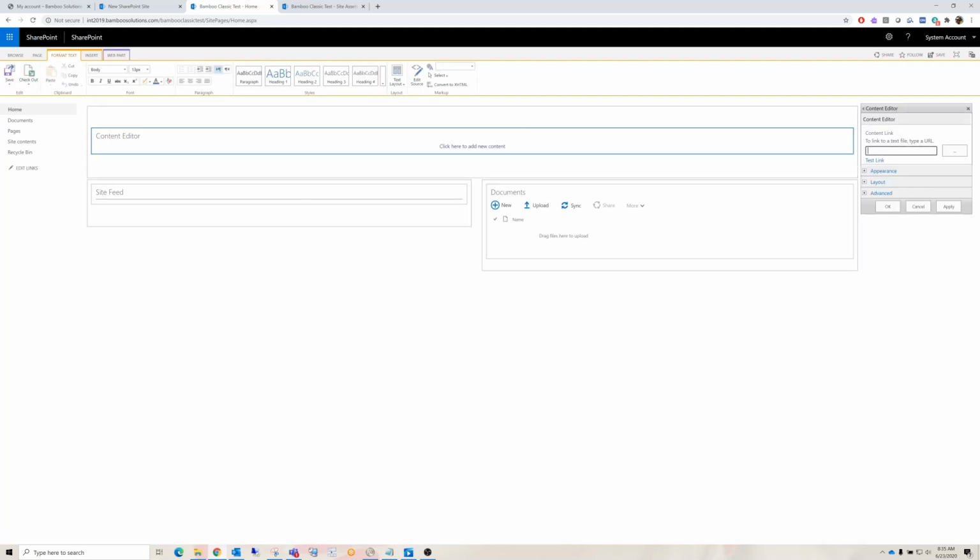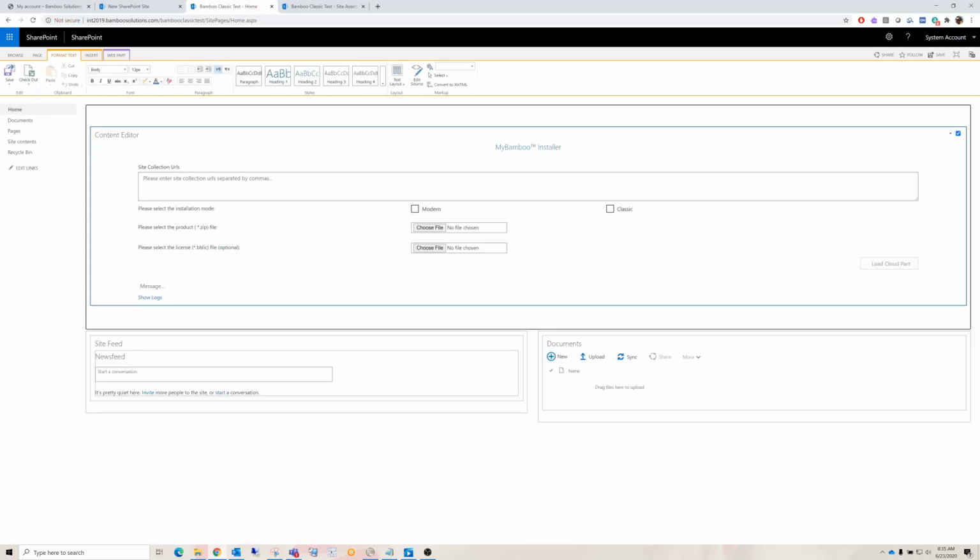And in this content link, you are going to paste in the location to the Bamboo installer. So after site, it would be the name of the page, then site assets, then bamboo-installer.html. Hit OK on that. And you'll see our installer show up. Save the page.